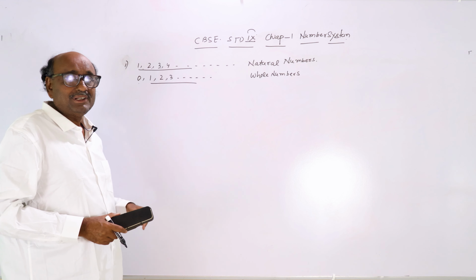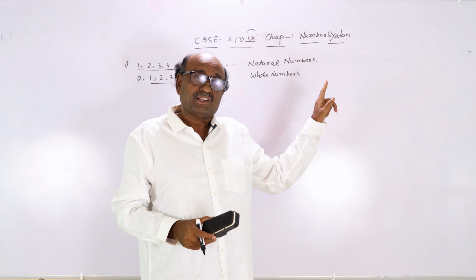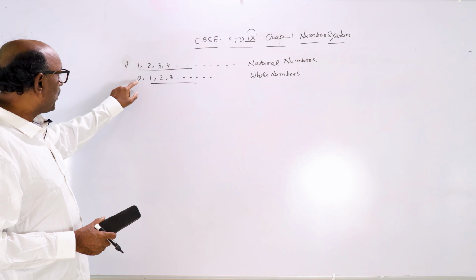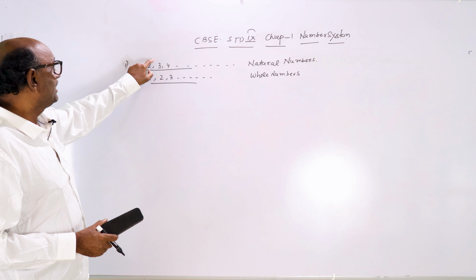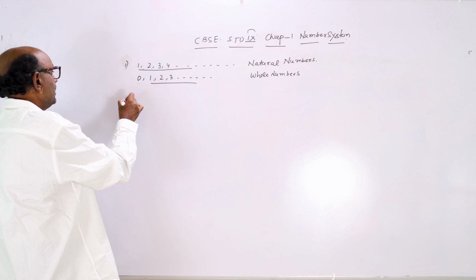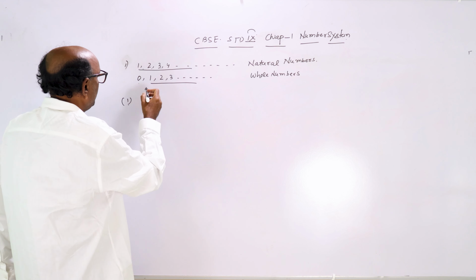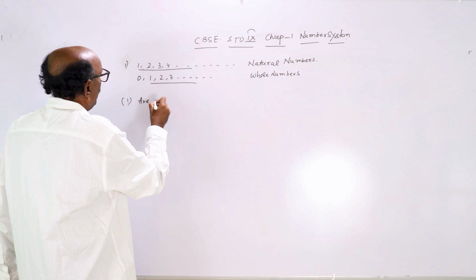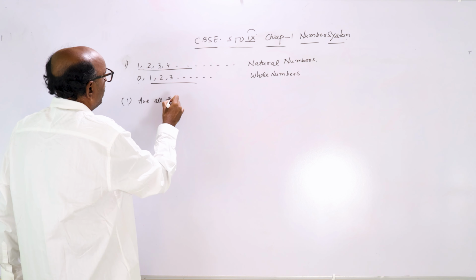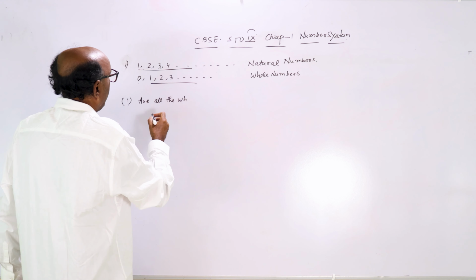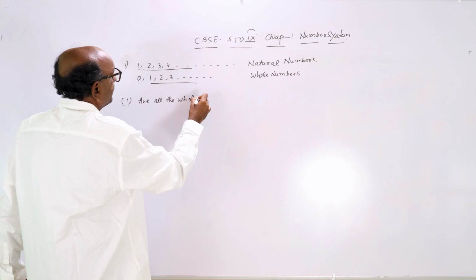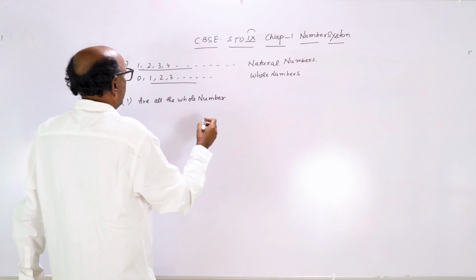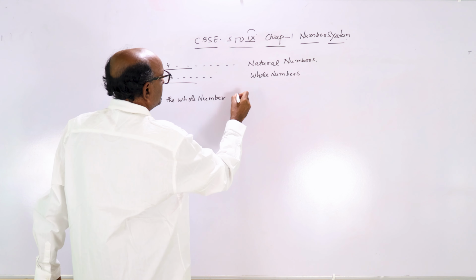The question will come: all the natural numbers are whole numbers, but are all the whole numbers natural numbers?